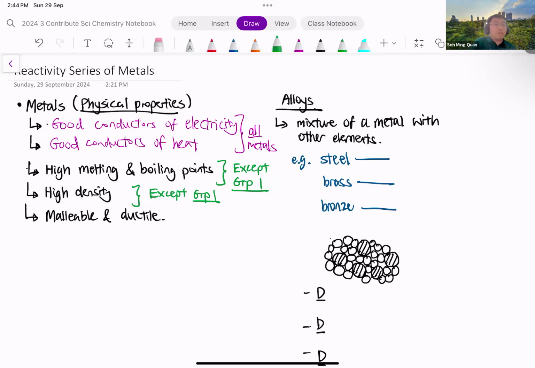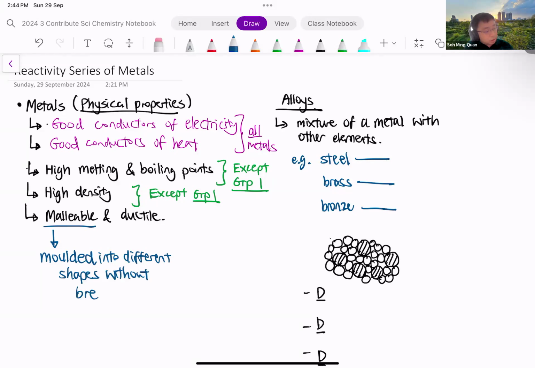Finally, we come to the last physical property, which is malleable and ductile. We have gone through this in class. The word malleable comes from the word molded. So malleable means it can be molded into different shapes without breaking. For metals, they can be molded into shapes like rods, bars, sheets, foil, without breaking.